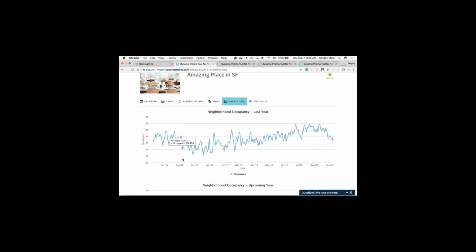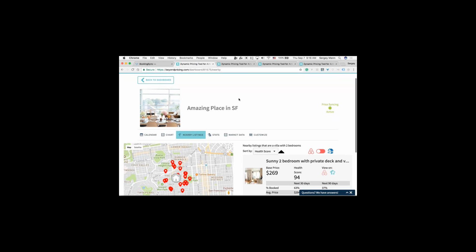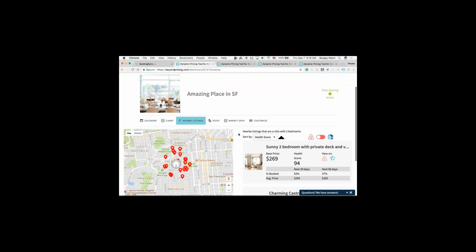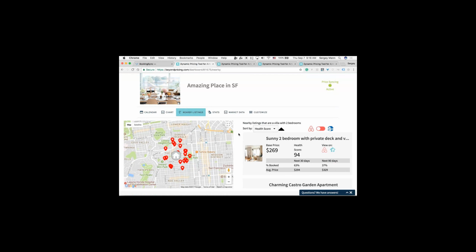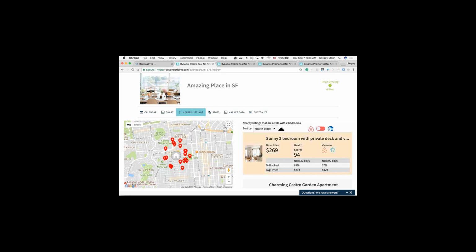And the other thing I'll show you is nearby listings. So this is a pretty cool feature. We actually just launched this a little while ago, about 2 months ago. We acquired one of our competitors called SmartHost, and then we incorporated some of their technology with some of the stuff that we were working on to create this feature. Basically what this shows you is your listing right there, and then it shows you comparable listings in the area that we're seeing on Airbnb and HomeAway.